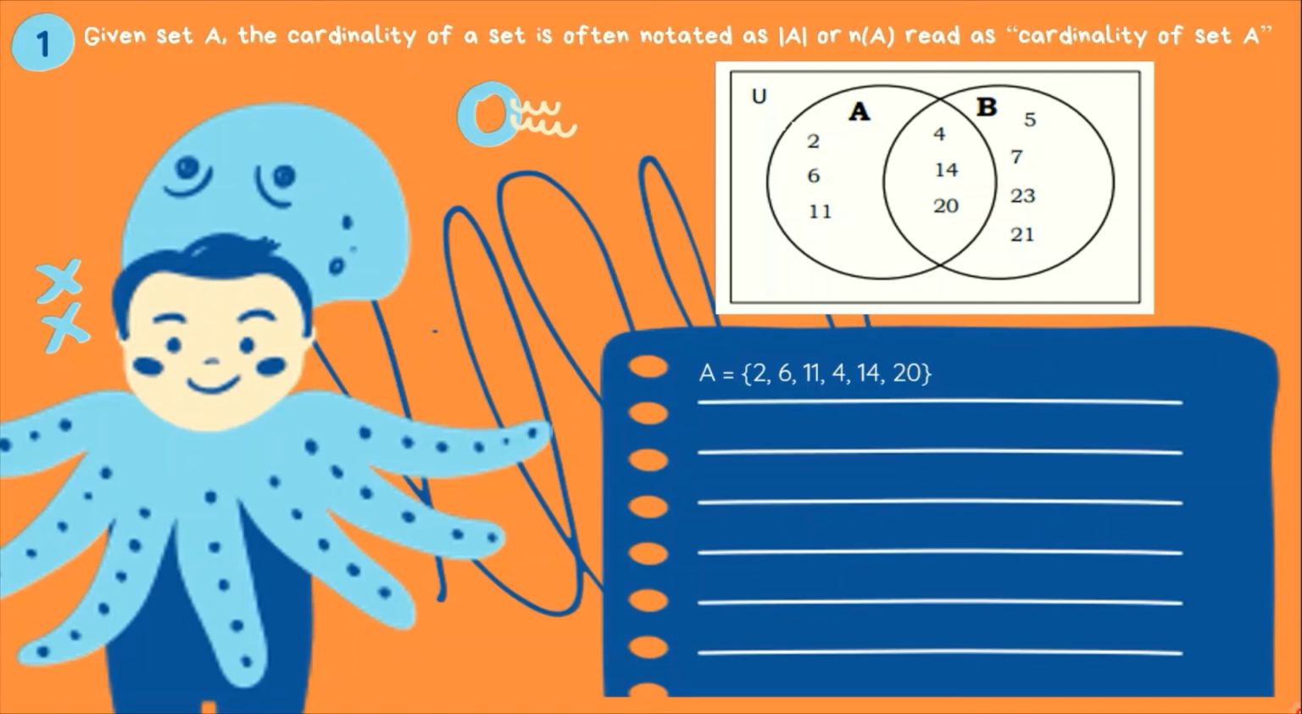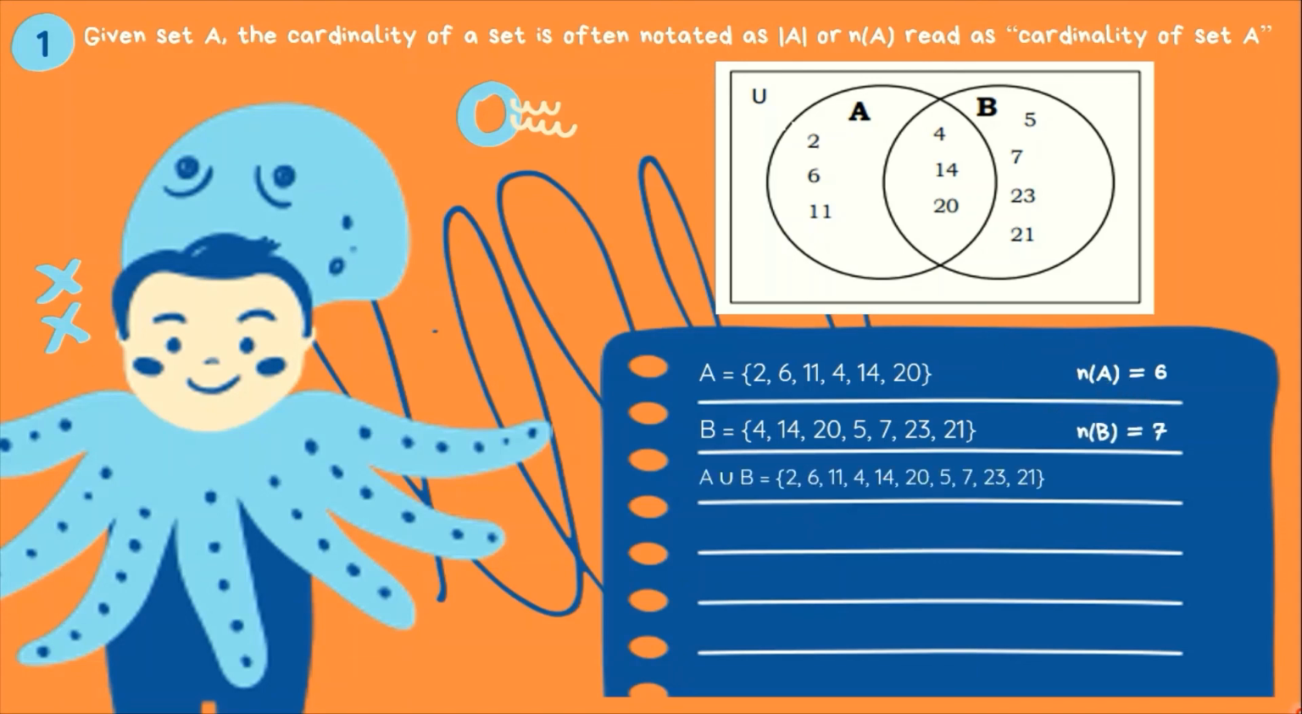What is the cardinality of set A? The cardinality of set A is 6. Dahil pag bibilangin natin ng elements, we have 1, 2, 3, 4, 5, 6. Ganun lamang ang cardinality. Bibilangin lang natin kung ilan yung elements niya. So for set B, ang cardinality ay 7 because set B has 7 elements.